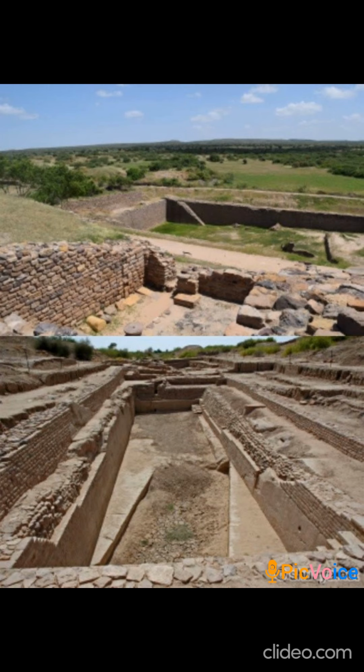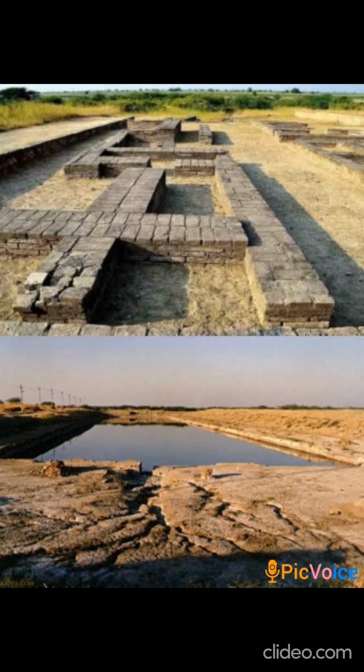Then let us go to the next case study, Lothal. Beside a tributary of the Sabarmati in Gujarat, there was the city of Lothal, and this was near the Gulf of Khambhat. Dholavira was on the Rann of Kutch, and here it is the Gulf of Khambhat. Both are in Gujarat. Raw materials such as semi-precious stones were easily available in nearby areas, and the city was an important center for making objects of stones, shells and metal.